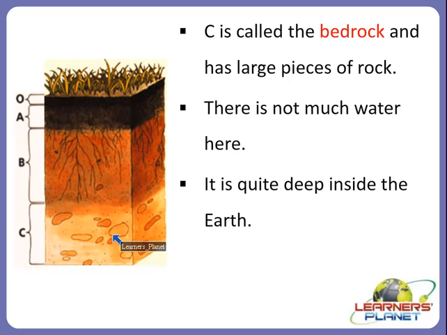Soluble compounds means the compounds which can be dissolved in water, right? So children, these are all the horizons or layers which form the soil profile. The organic matter, then topsoil, then subsoil, and the bedrock, right?